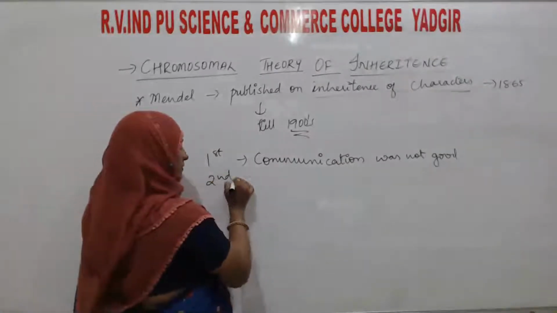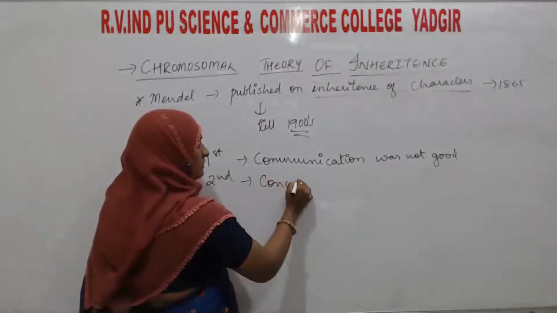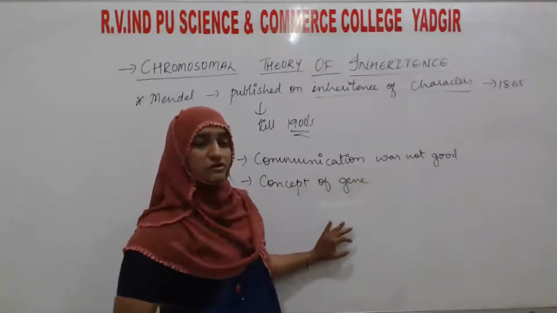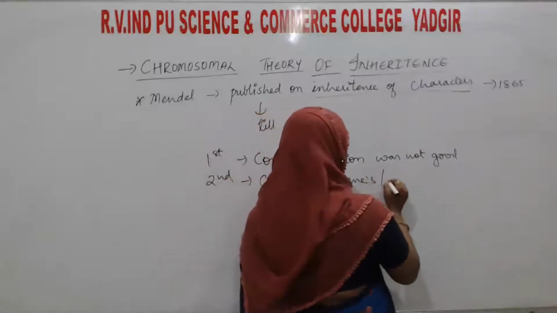The second reason is his concept of genes, which are also known as factors.